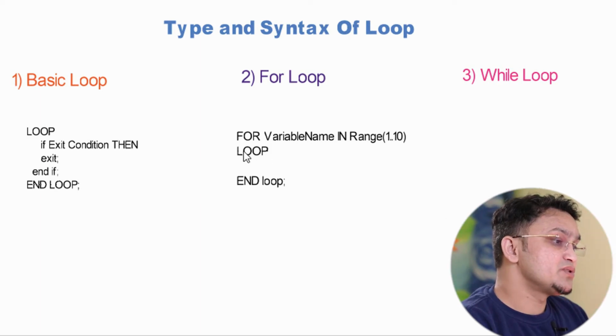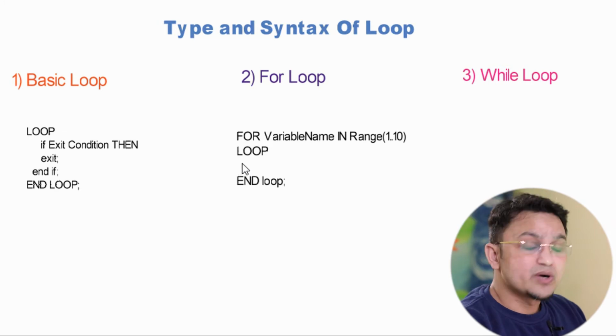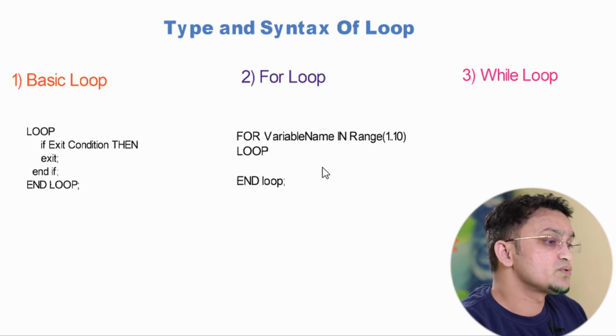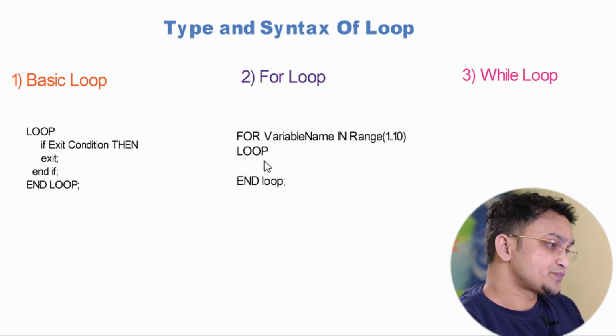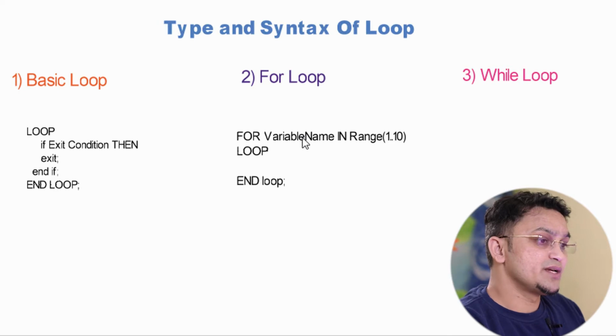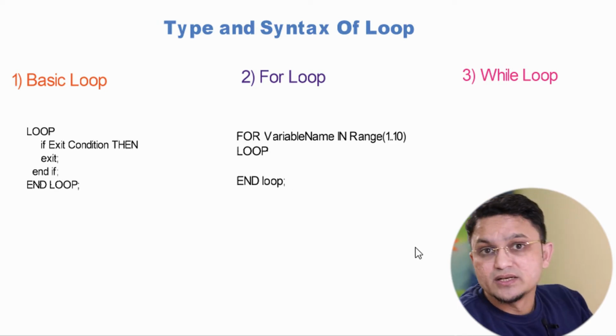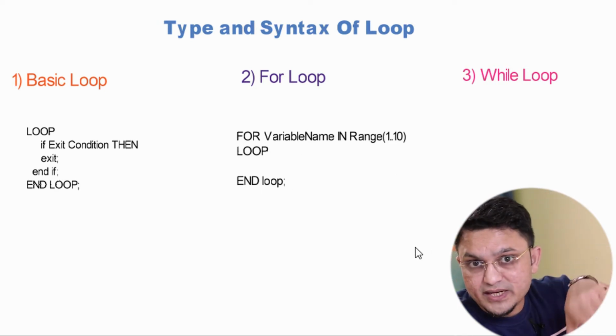After that you again need to mention the keyword, and whatever logic you want to write, you need to write over here somewhere. So it will come over here, check the value, and execute 10 times. This variable's value keeps on incrementing as many times as this loop is getting executed.